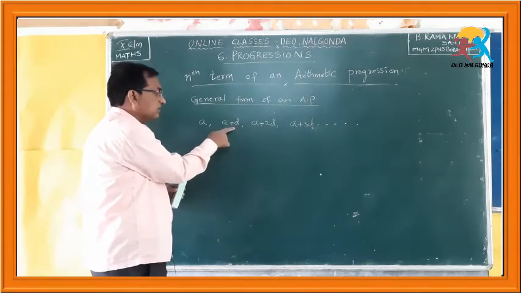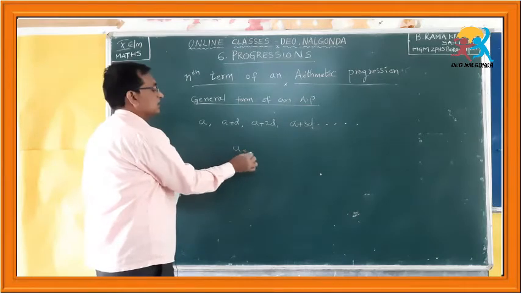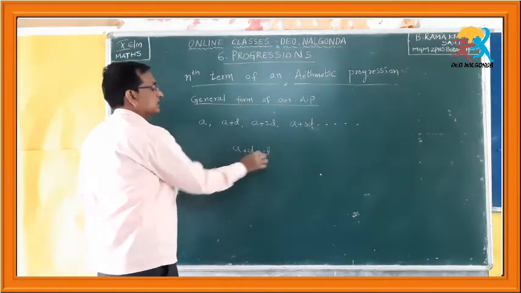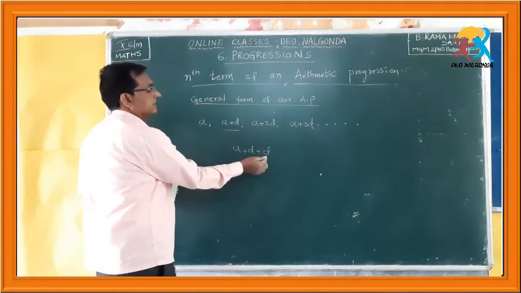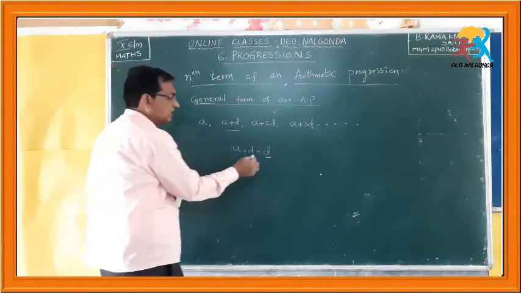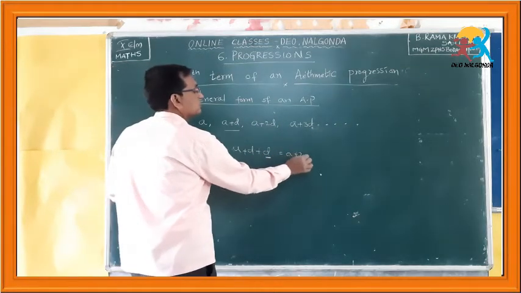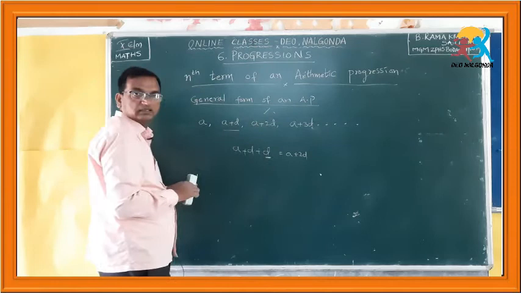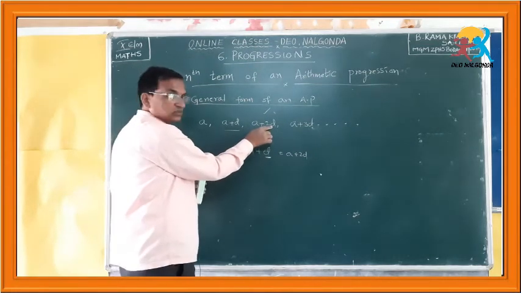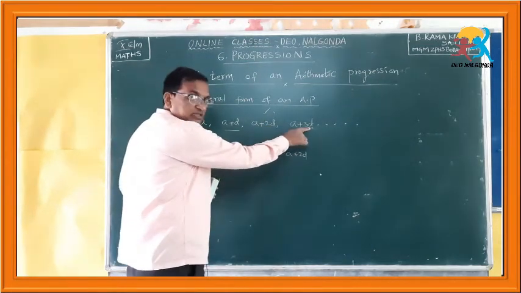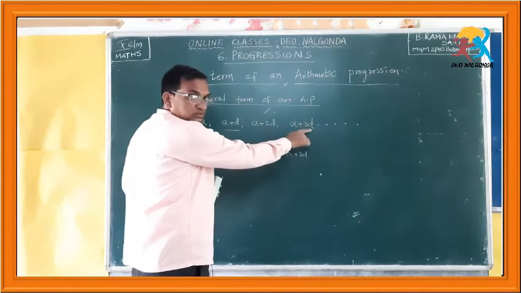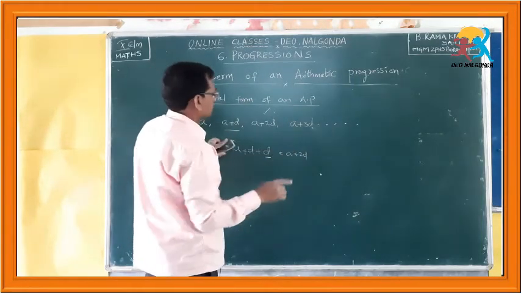Next, similarly, if you add the common difference d to a plus d, how much do you get? a plus 2d, that is the third term. If you again add d to this, you will get a plus 3d. If you again add d to a plus 3d, you will get a plus 4d.